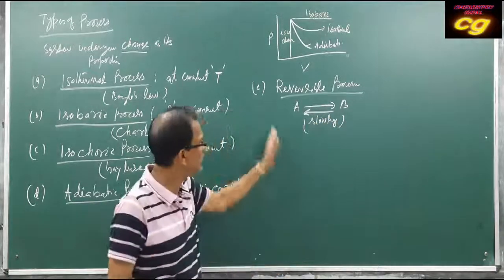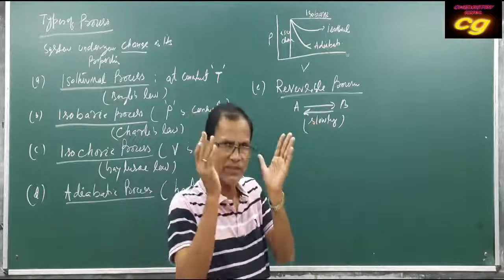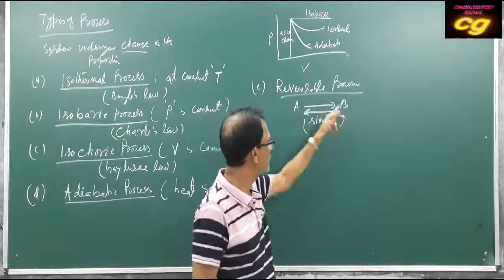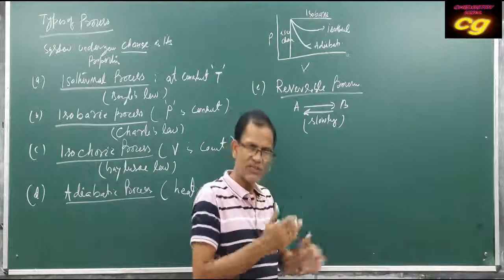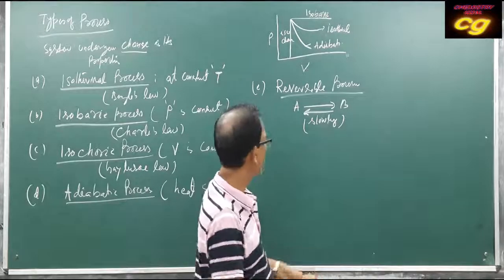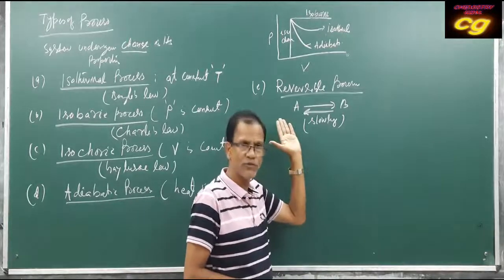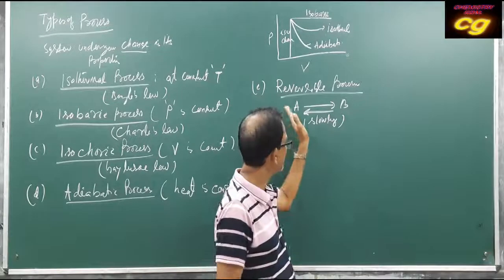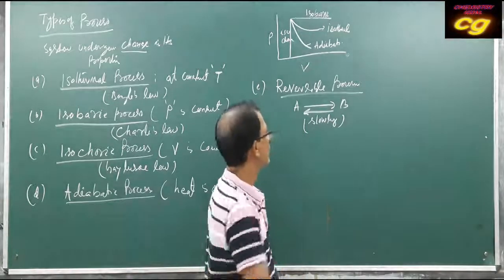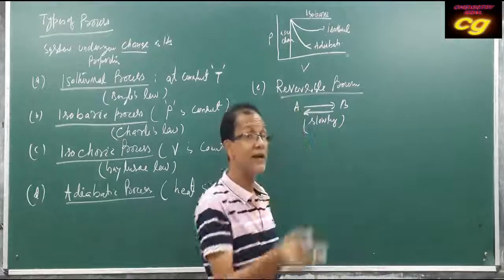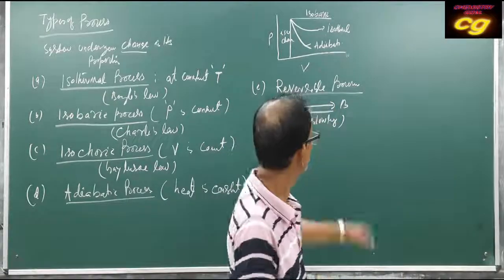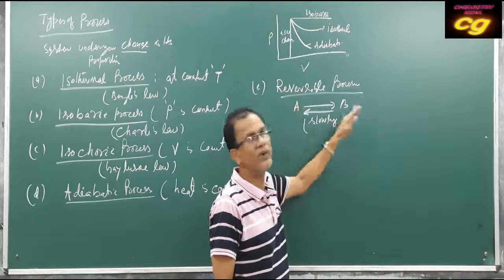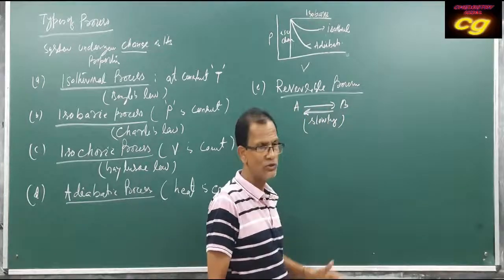That means during the change, an infinitesimally small change of the property occurs. The property changes from A to B very slowly. If it occurs very fast, then when it returns back, it cannot attain the same change between the initial and final state.